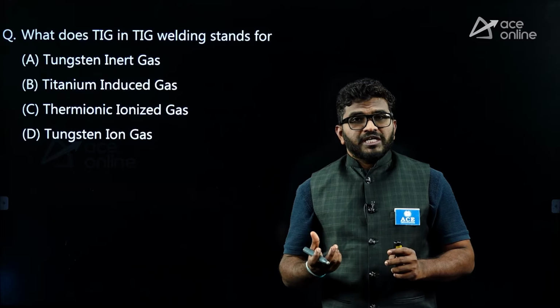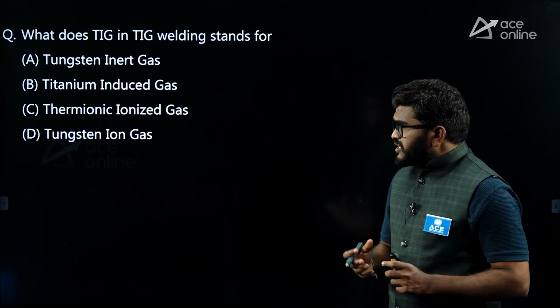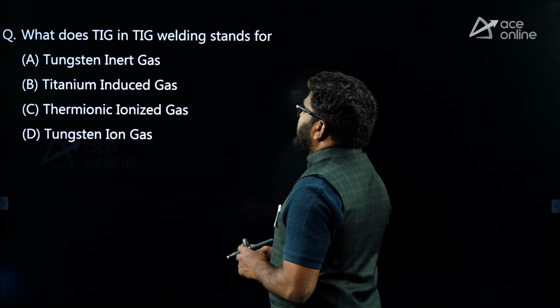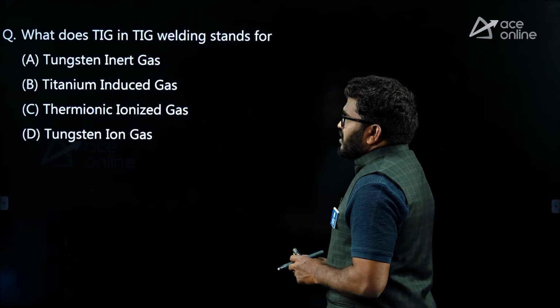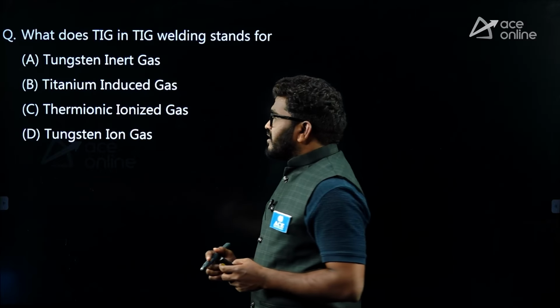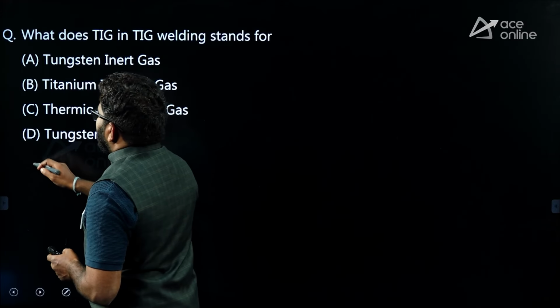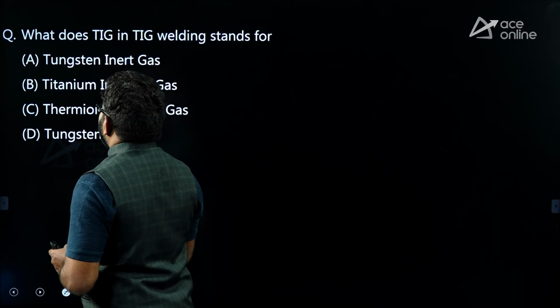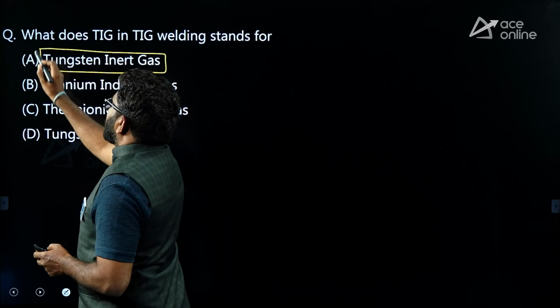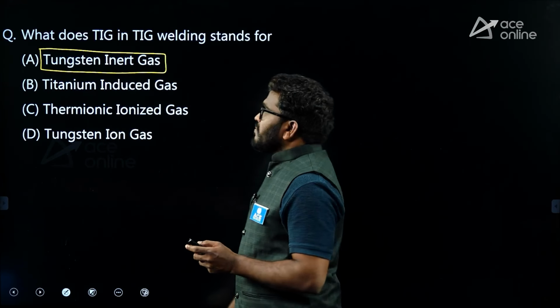One question like that you should attempt in 1 minute. So that's why these are the basic questions. What does TIG in TIG welding stand for? In TIG welding, the TIG represents tungsten inert gas. This is called TIG welding.